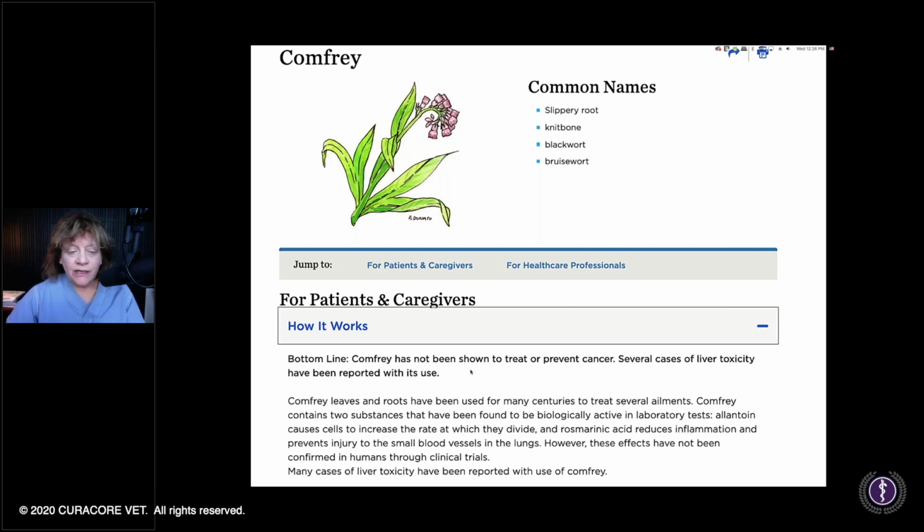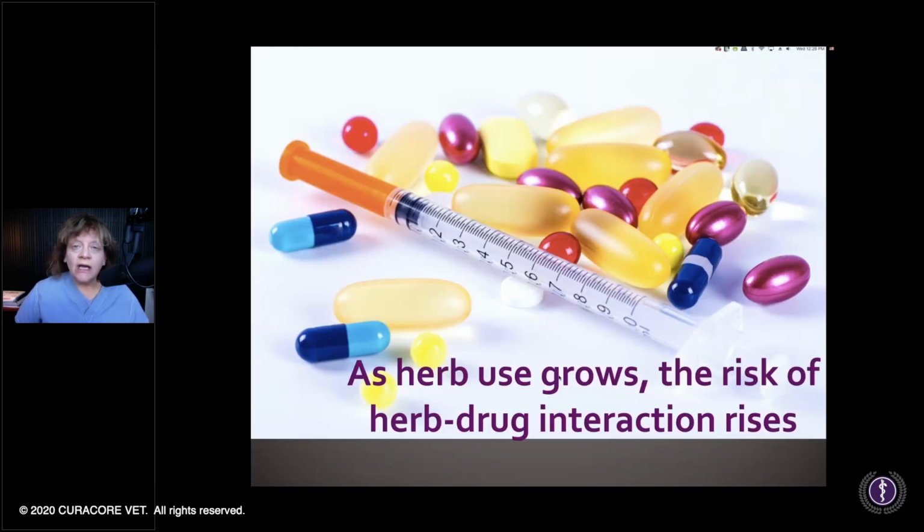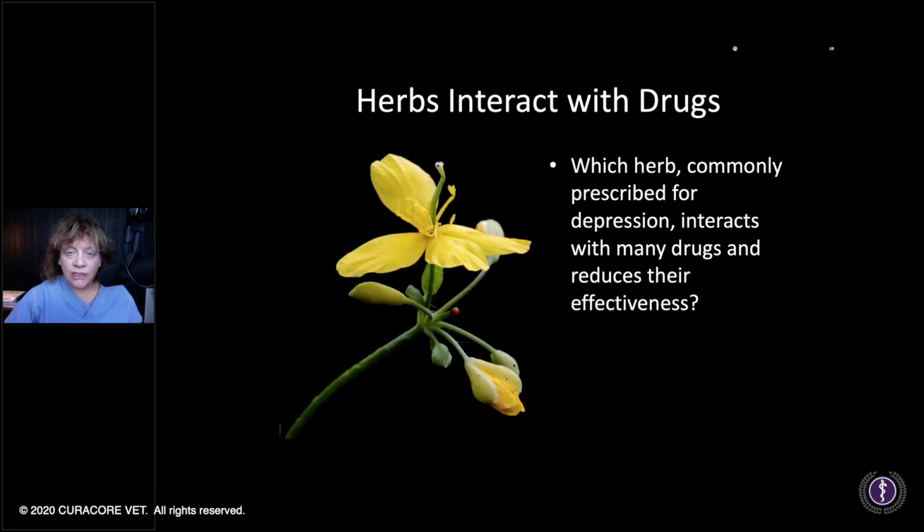But here, just right here, comfrey has not been shown to treat or prevent cancer, several cases of liver toxicity. So, bottom line, don't use it in veterinary patients, but I hope that this provided you an illustration of the things that we should be on the lookout for and why we need to approach these as drugs.